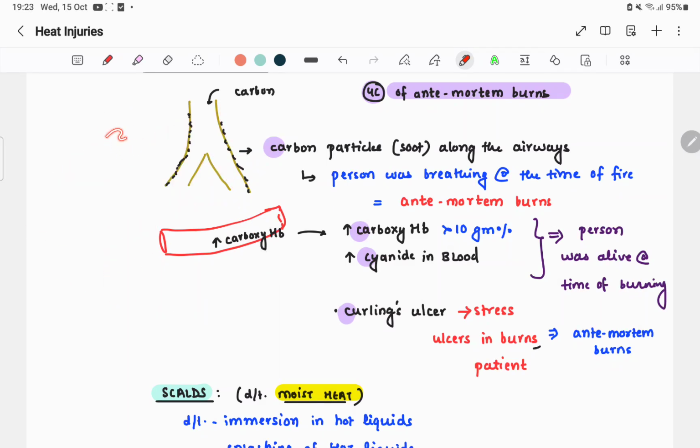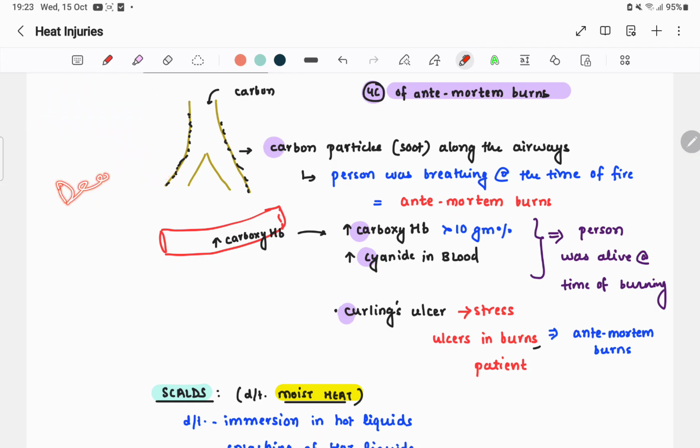If there is a deposition of carbon particles along the airways, it means the person was alive and has taken in the poisonous fumes. So soot particles have deposited over the airways.